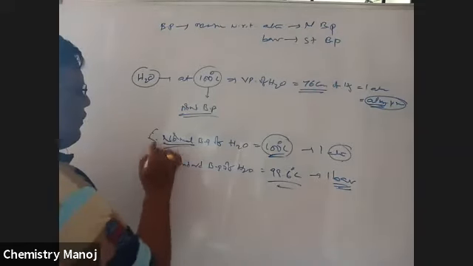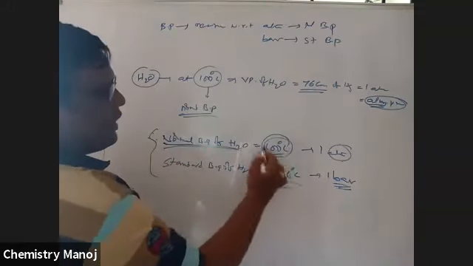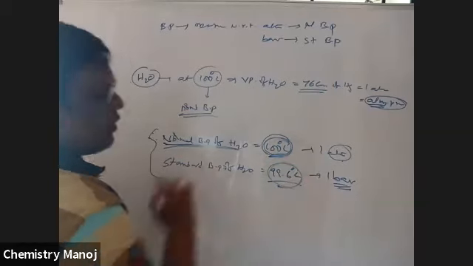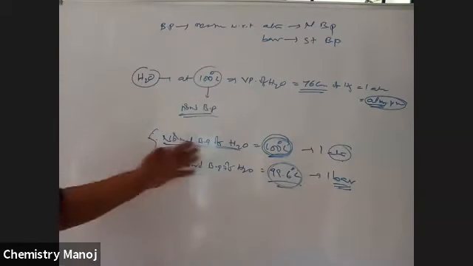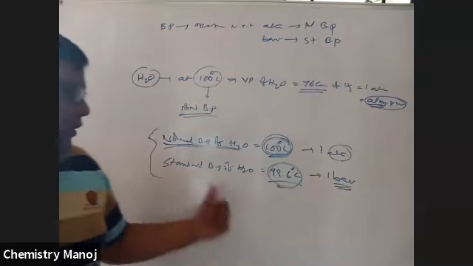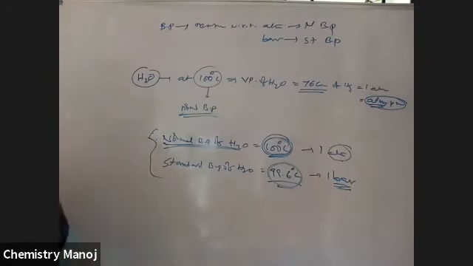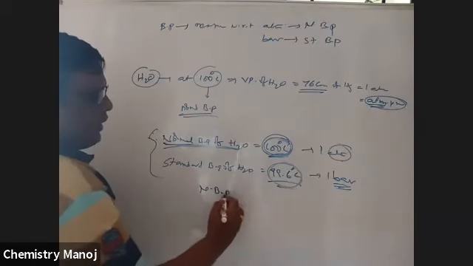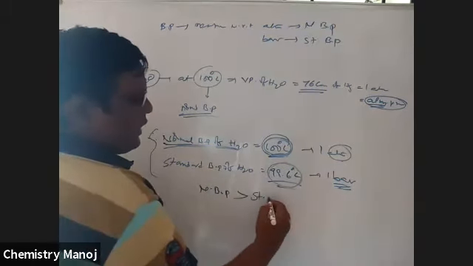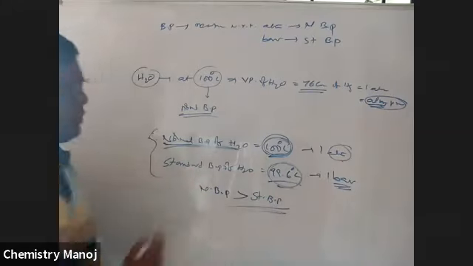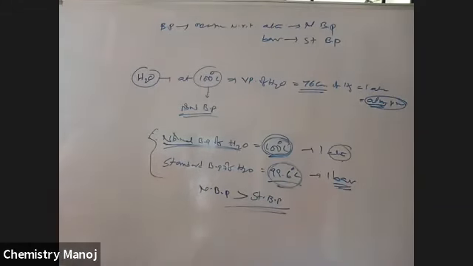Now, for any liquid, the normal boiling point is always greater than the standard boiling point. For water, the normal boiling point is 100 degrees centigrade and the standard boiling point is 99.6 degrees centigrade.